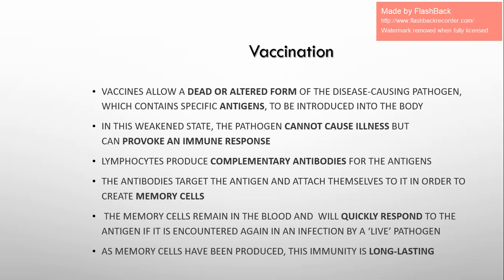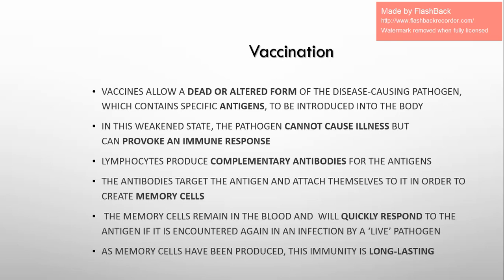They are not removed or eliminated, but the pathogen itself inside is now weak or dead. So that's why in a vaccine they alter the activity of the pathogen, but the shape, the antigen, is the same.